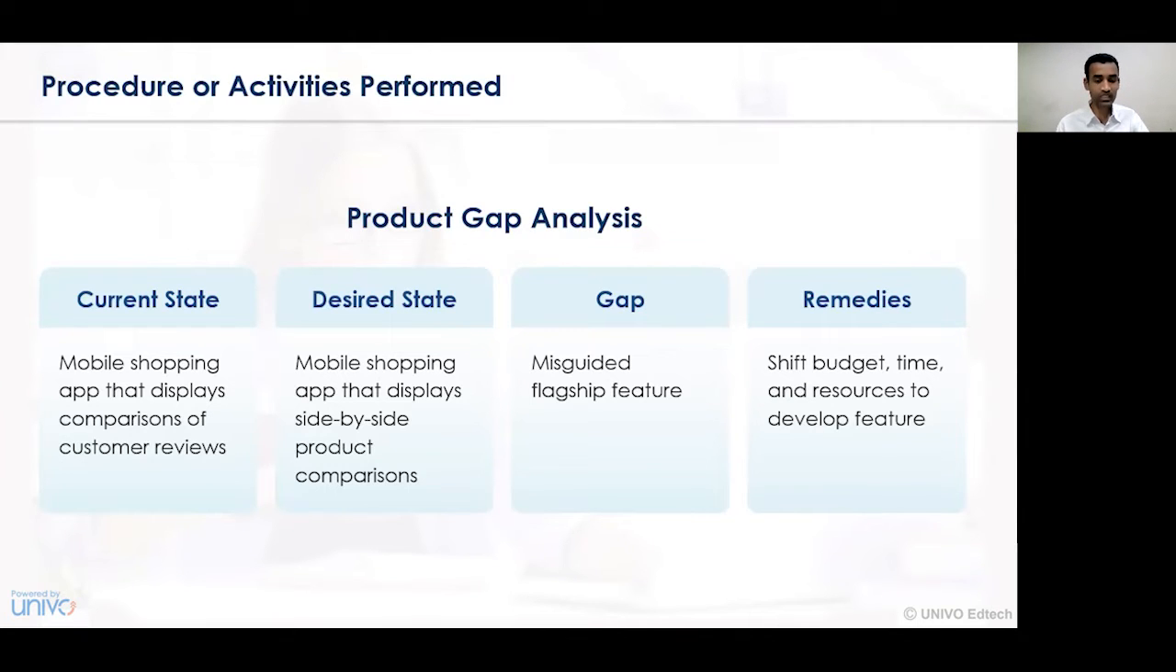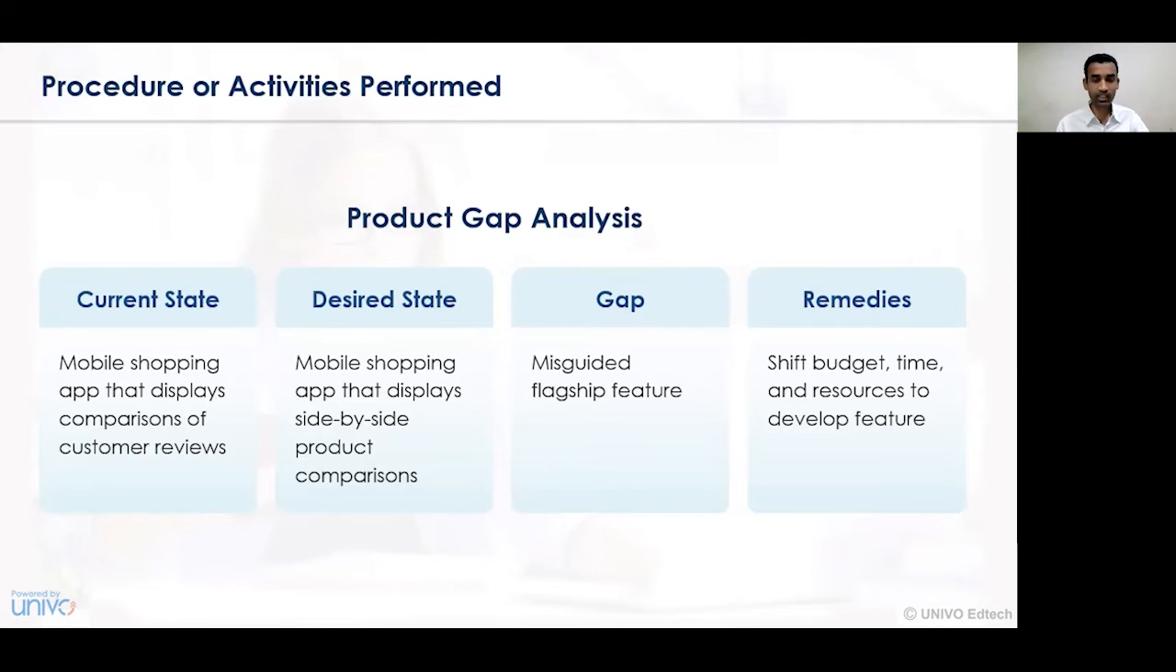The next consideration is the desired state. When mobile shopping apps are displayed side by side and a product comparison is shown, such analysis is called product gap analysis, wherein the analysis of the current state and the desired state is undertaken. The next step is identifying the actual gap which is in existence.